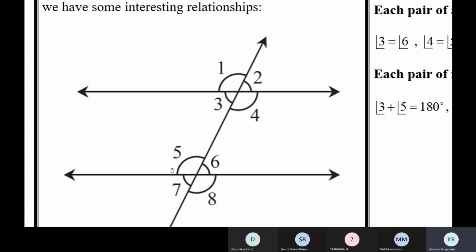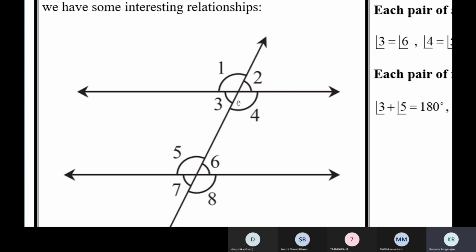But when you look at 3 and 5, this is the vertex of angle 3. This is the vertex of angle 5. And 3 and 5 are interior angles with different vertices. So 3 and 5 are allied angles. Okay, ma'am, understood. Now, a linear pair is also supplementary. When we say linear pair, there also the sum is 180.